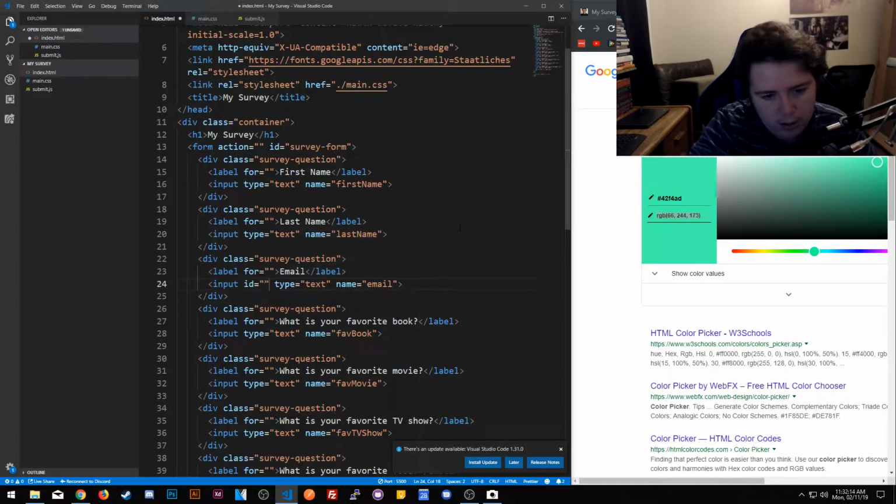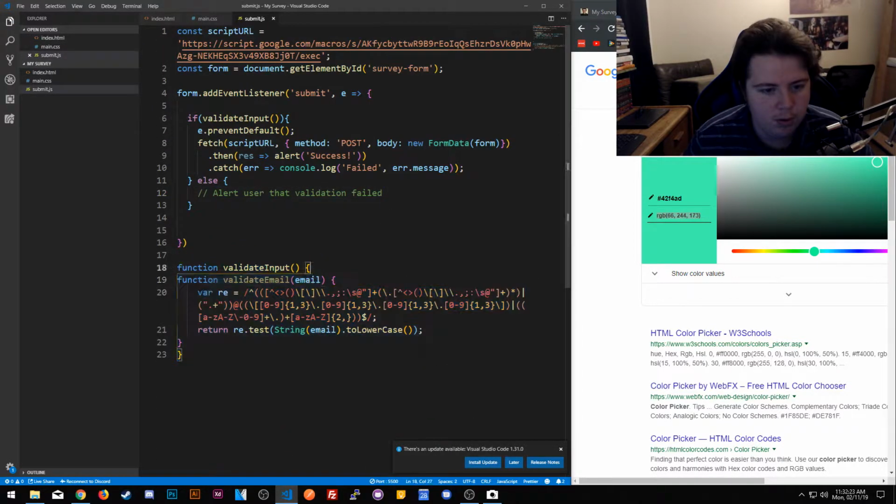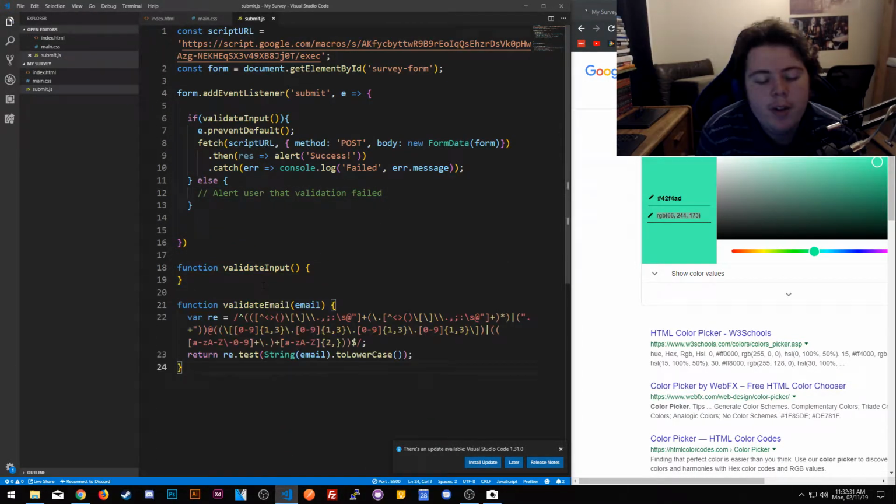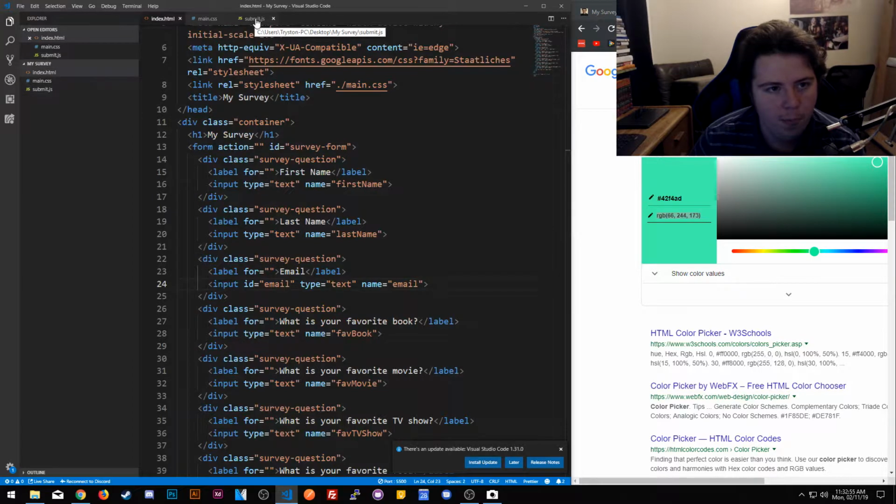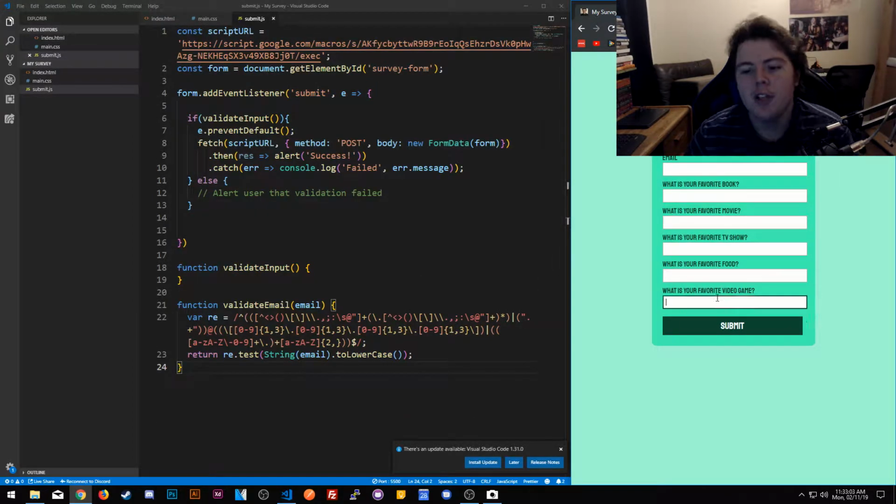Here's one too, the equals email. So actually, this is going to be here. Okay, so I just want to disable the submit button when we have any errors. So if we have errors, it's true. So we're going to do this.